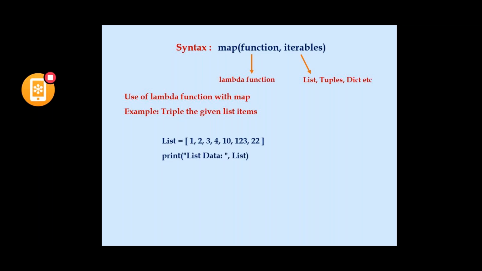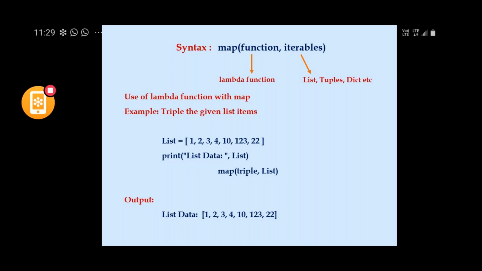We'll see the list data first. So print list data. The list data is like this. We are using the map function. With the function, I am passing the lambda function, that is triple. Here triple is a variable that is assigned the value of the lambda function's return value. Here triple is a lambda function name, which is a variable assigned with the value returned by the lambda function. And list is the iterable that we are passing as the second argument.